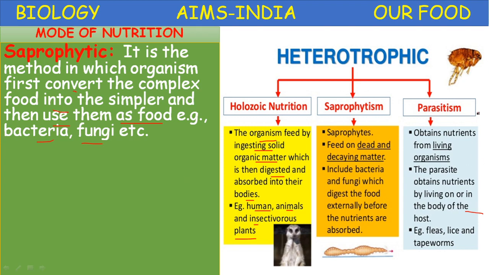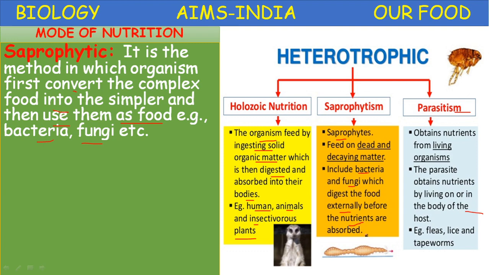The saprophytes feed on dead and decaying organic matter, which include bacteria and fungi, which digest the food externally before the nutrients are absorbed.